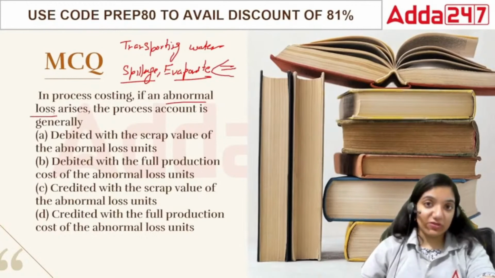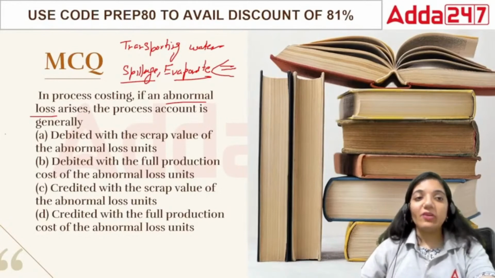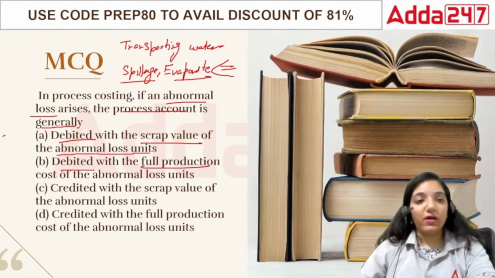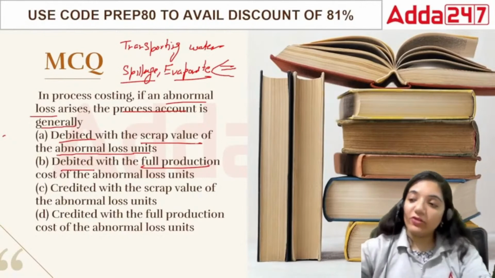If an accident happens, if any of the cars get bursted, all those things happen, there is a part of abnormal losses. The process account is generally debited with the full production costs or credited with the scrap value loss.